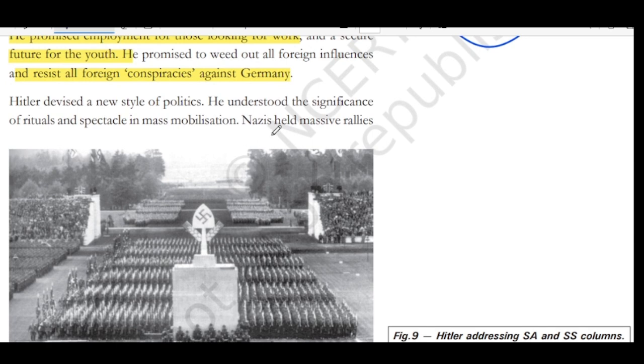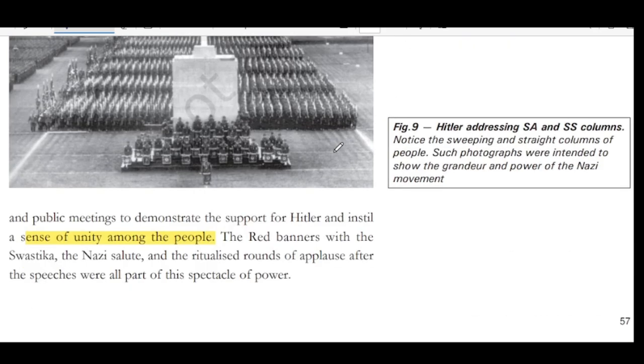Hitler devised a new style of politics. He understood the significance of ritual and spectacle in mass mobilizations. He understood what they had to do so that everyone comes together and supports Nazism. So, the Nazis held massive rallies and public meetings to demonstrate the support for Hitler and instill a sense of unity among the people. The red banners with swastika and the Nazi salute, the ritualized rounds of applause after the speeches were all part of his spectacle power.